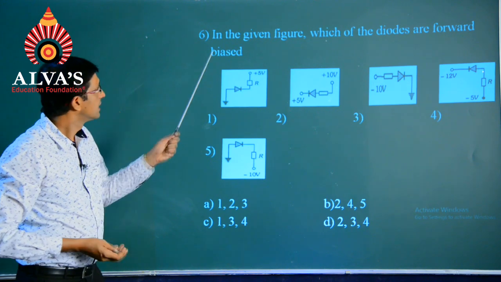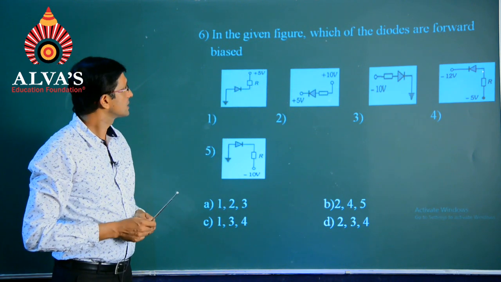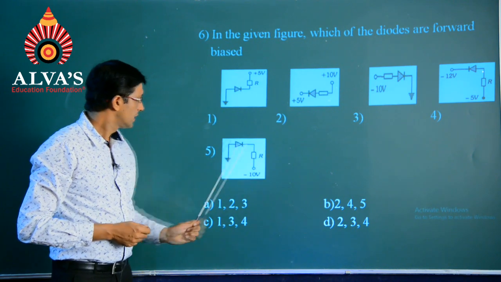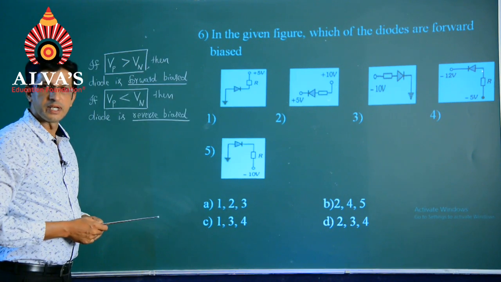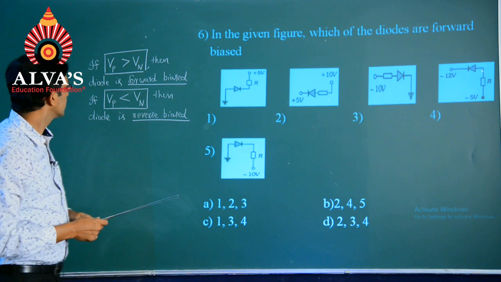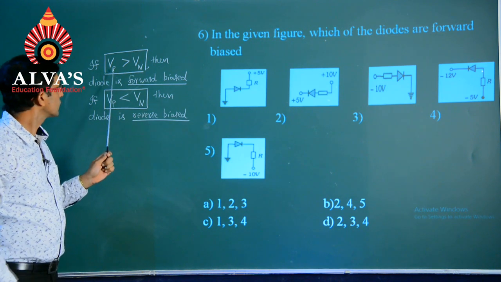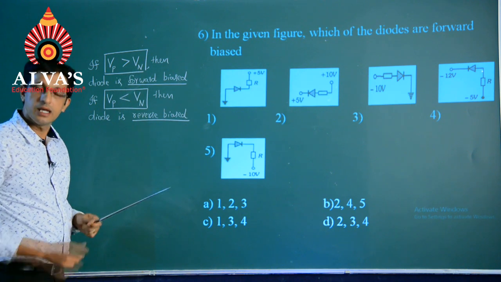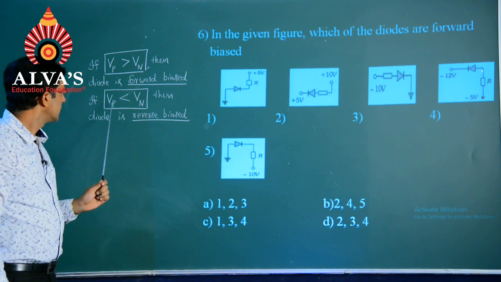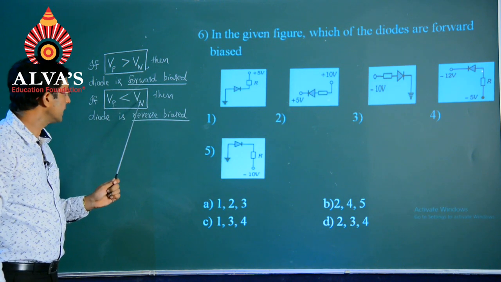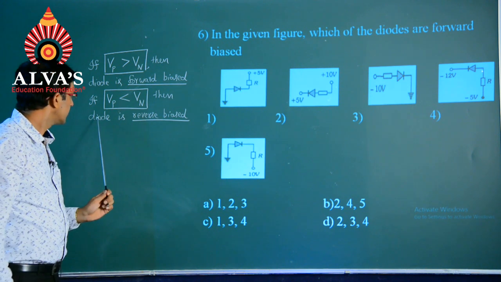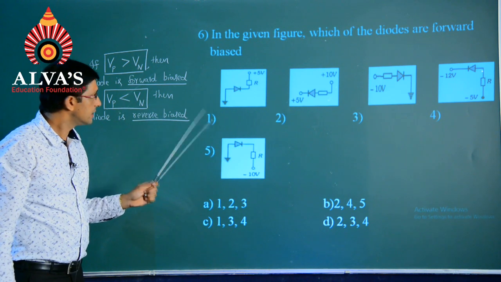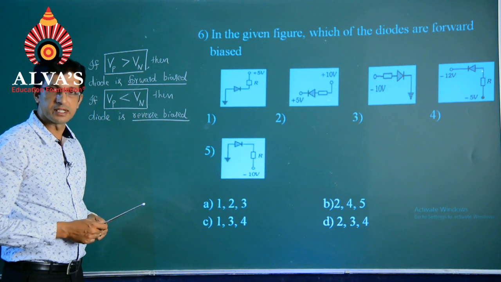Question number 6. In the given figure, which of the diodes are forward biased? So, we find altogether 5 different figures. So, my dear students, the explanation goes this way. If the voltage across the P side is greater than voltage across the N side, diode will be forward biased. Whereas, if the voltage across the P side is less than the voltage across the N side, the diode will be reverse biased. So, let us begin with the typical explanation for the different figures that we are having right now.